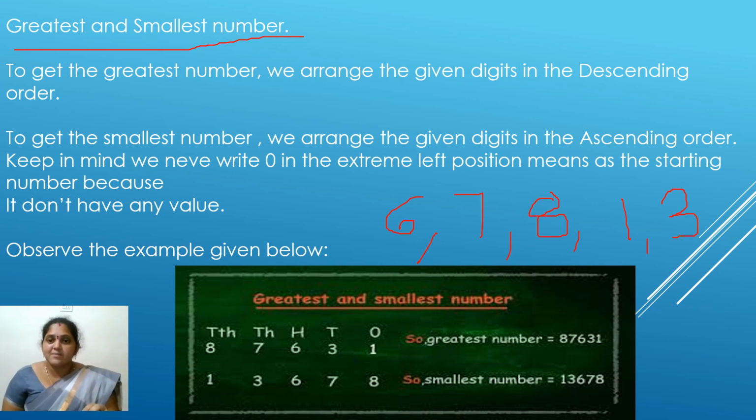So what is the greatest number here? First greatest number is 8. 8 is followed by 7. 7 is followed by 6. 6 is followed by 3. 3 is followed by 1.